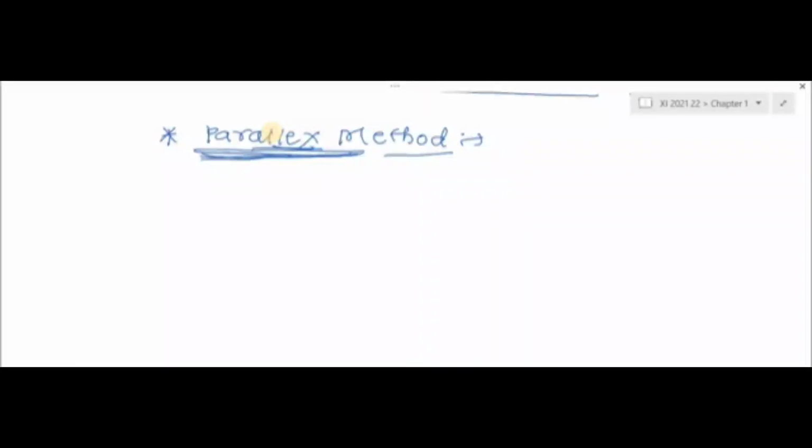So what is the definition of parallax? Now apply the definition to your experiment.